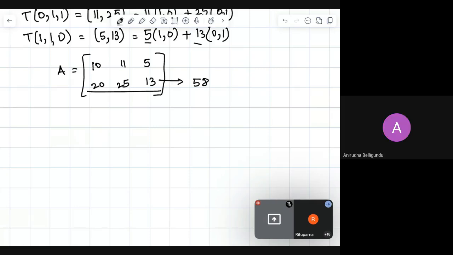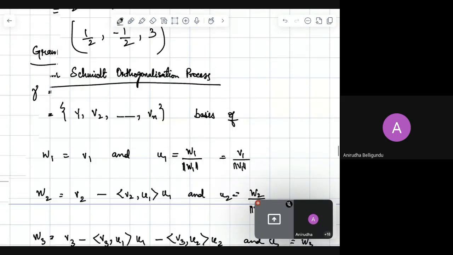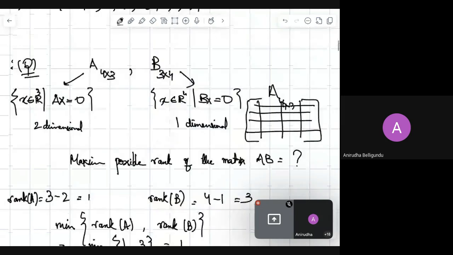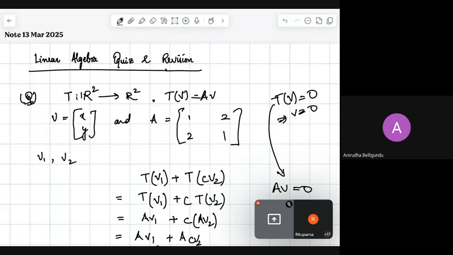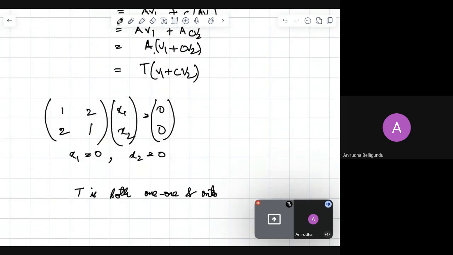Ma'am, can we go to question number 1, the first question which we solved this hour? Yes, in that one I wanted to ask how, with the help of the rank, we determine whether it is 1-1 or onto. At the last, we have written that T is both 1-1 and onto based on the rank or something. So I do not understand how we are able to determine that.